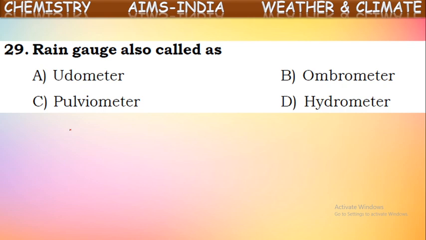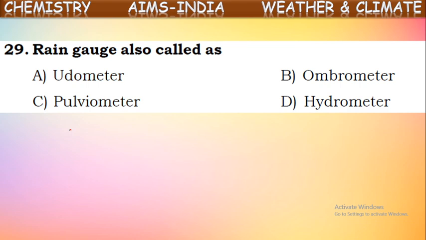Rain gauge, also called as. Rain gauge means the instrument which is used to measure rainfall. How much rain occurred at a particular place can be measured using a rain gauge. It contains a cylindrical measuring jar connected at the top to a funnel, and when it is kept in the rain, it collects the rainwater, and the height of the rainwater column in the measuring cylinder gives the extent of rainfall in that area. So that instrument is called a rain gauge.